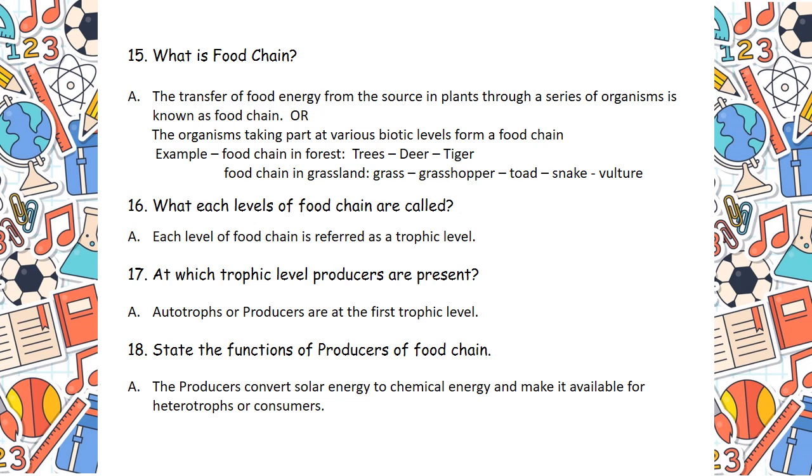Again, if you go to the second example, food chain in grassland, I have given the example from grass to grasshopper to toad to snake to vulture. So you can easily recognize who is the primary producer over here? Grass. And who is the herbivorous animal over here? Grasshopper. And the carnivorous animal is vulture.